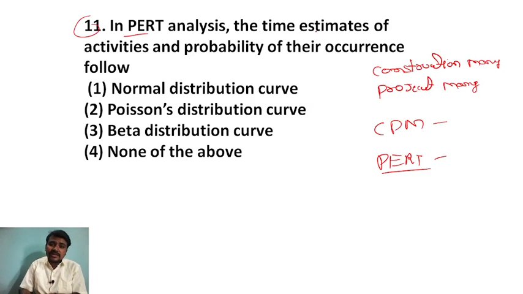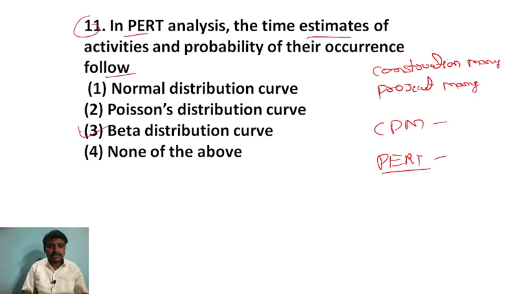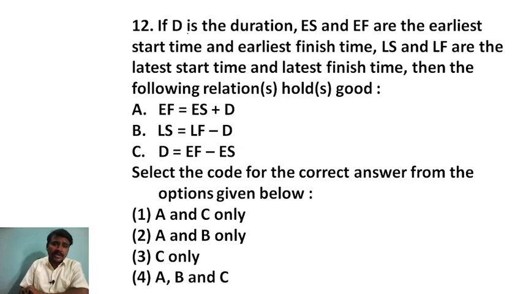So what they are asking, time estimate of the activities, probability of the occurrence follow, PERT analysis. What will it follow? The individual activity follows what? Beta distribution, right? So beta distribution is the answer for the given question, right? Next question, again this is a project management question.